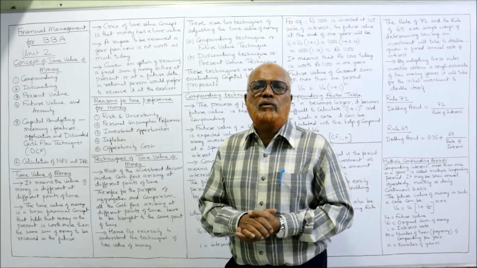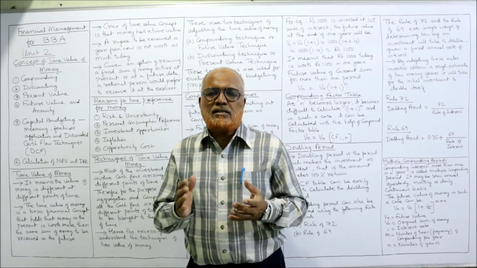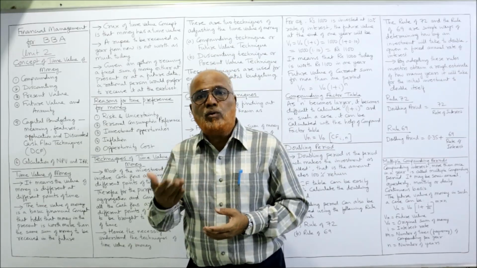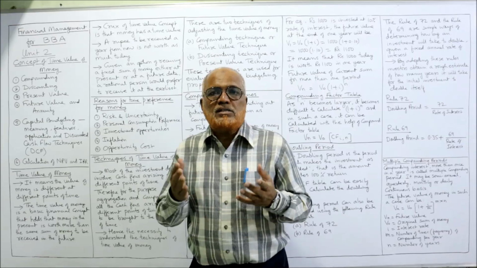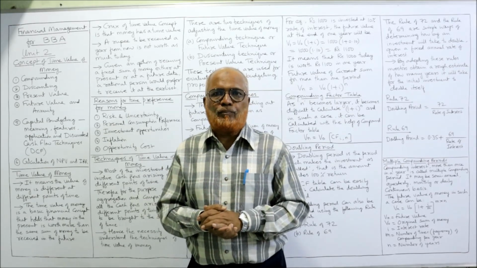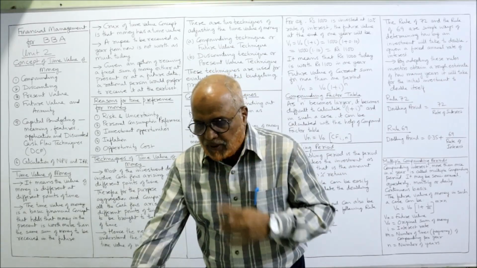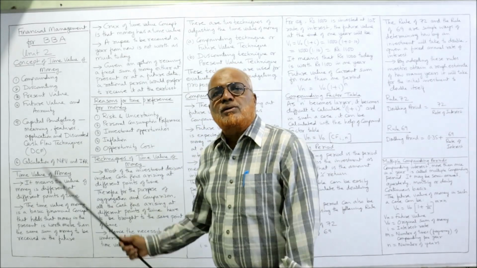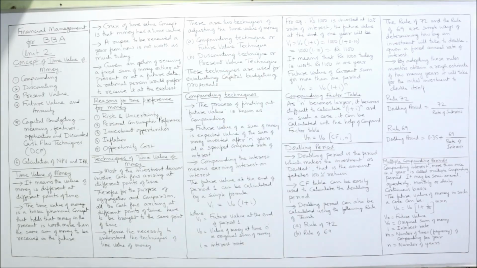In this video, I am going to explain the concept of time value of money. In examinations, very frequently they will ask a theory question regarding what is compounding, what is discounting, what is the significance of time value of money, or capital budgeting decisions. So right now, before starting the concept of time value of money, take a screenshot of the points, then I'll explain.